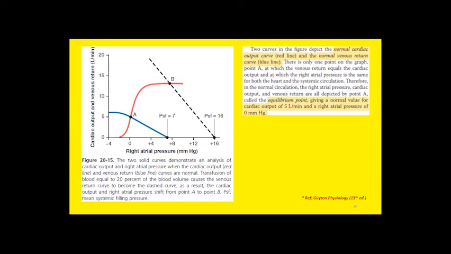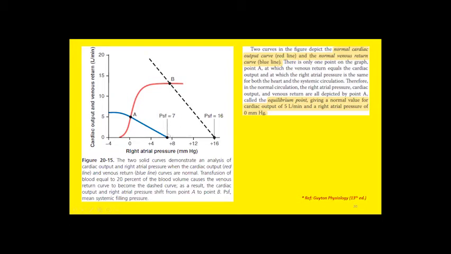For example, if we transfuse 20% of blood, we are going to increase the MSFP. Here this dashed line is after transfusion, a 20% transfusion of normal. You can see a rapid increase in MSFP from 7 to 16, so there is a direct relationship between blood volume and MSFP.